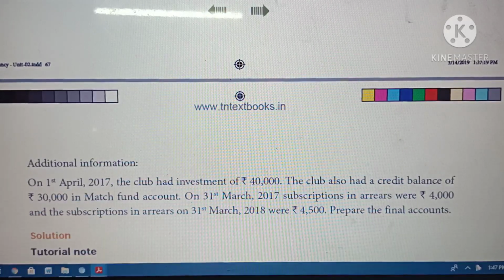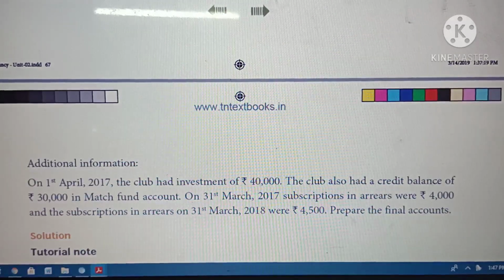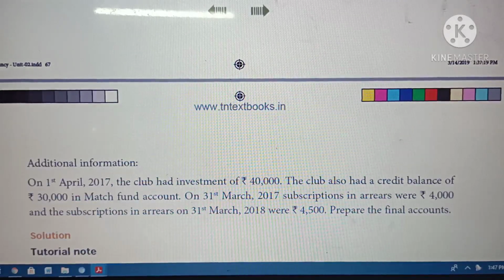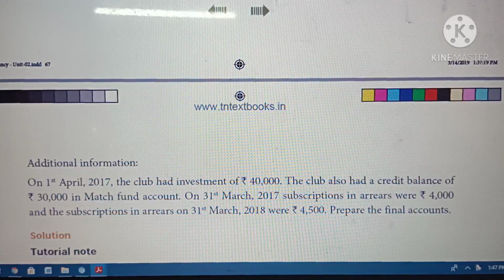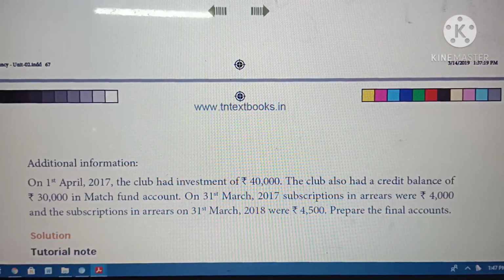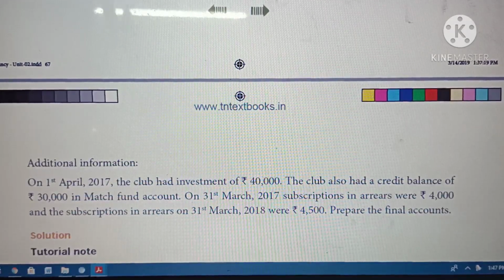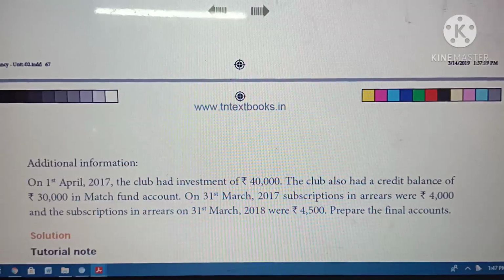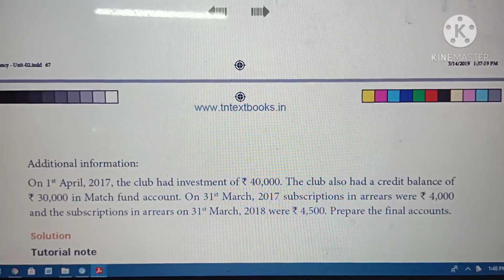If you go through the sum, there is no capital fund given. If they didn't give a capital fund, then what do we have to do? We are going to prepare an opening balance sheet to find out the capital fund. What is the opening balance sheet? Opening balance sheet means all the opening information related to the assets and liabilities we have to show on the opening balance sheet to find out the capital fund.